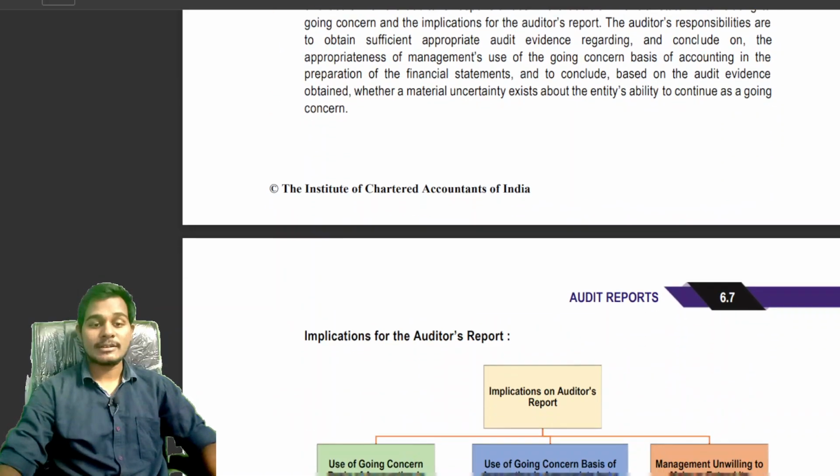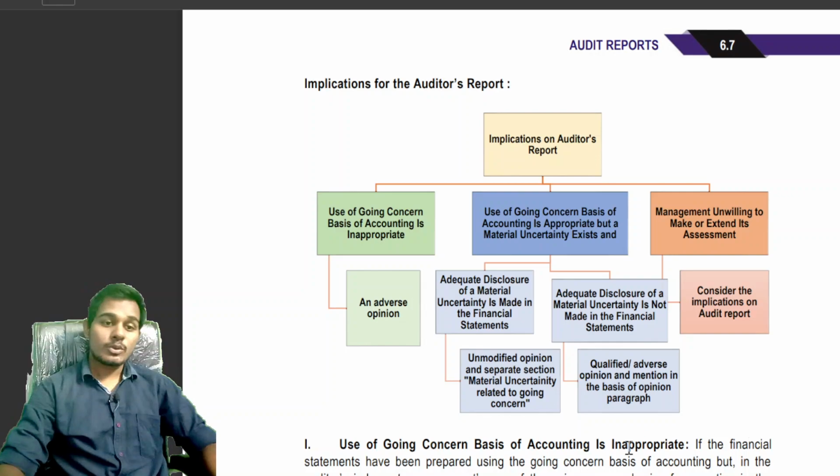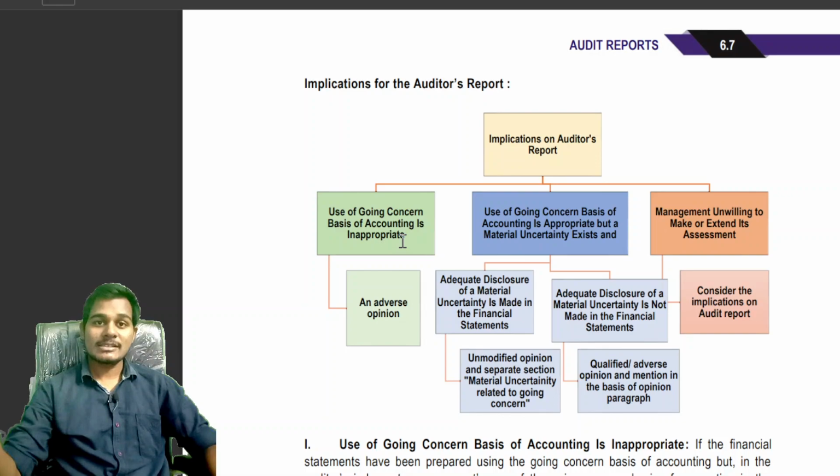Next, going concern. If the use of the going concern basis of accounting is inappropriate, then the auditor will give an adverse opinion. Going concern means we think that the company will continue in the future without liquidation, or the company has uncertainty. That is why the use of the going concern basis of accounting is inappropriate. That is, the management has done the accounting as per going concern, but it is not appropriate. In such circumstances, we will give an adverse opinion.